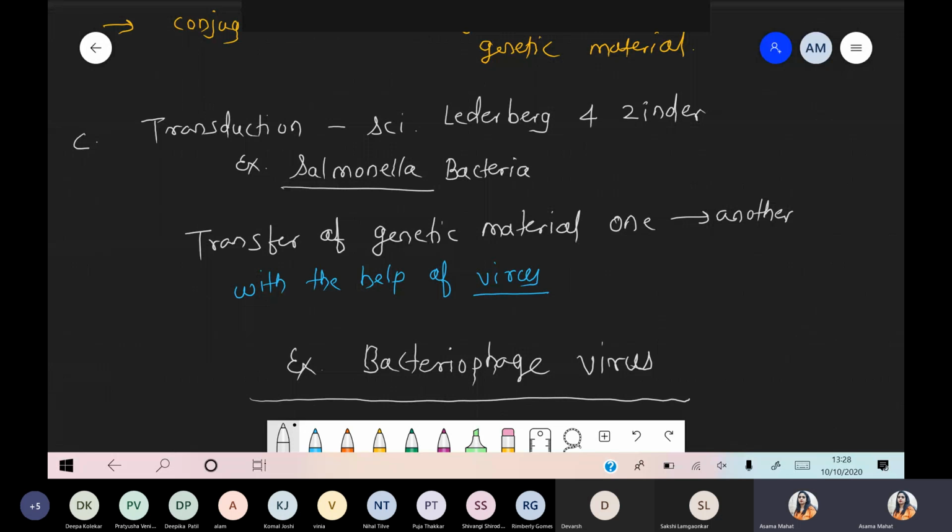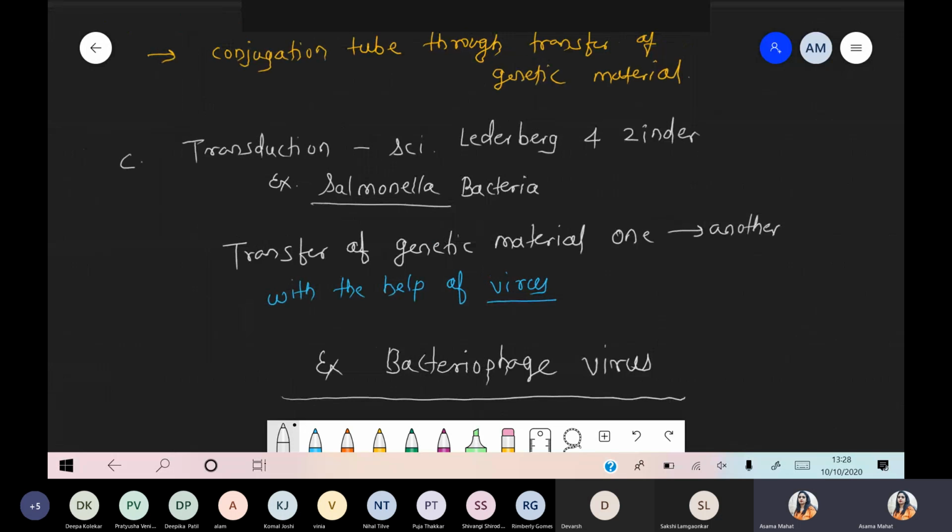Yes or no? So these are 3 points which are part of genetic recombination. Definitely recombination will happen, that is exchange of genetic material. In eukaryotic systems it is very common because we show sexual reproduction. But even in bacteria genetic recombination is possible, and that is called parasexuality, which is divided into three types: transformation, conjugation, and transduction. Got it? So simply transfer of genetic material, but the ways are different. This point is clear, everyone? Yes or no?